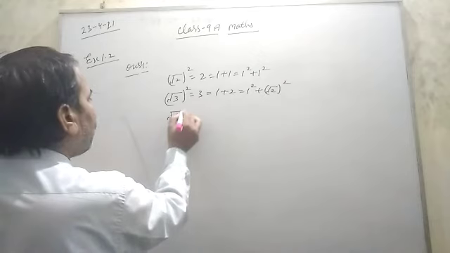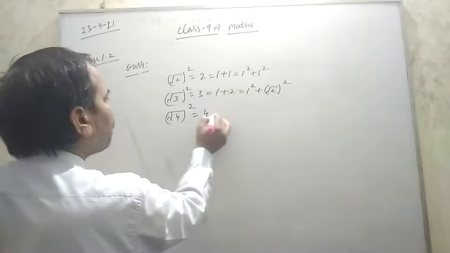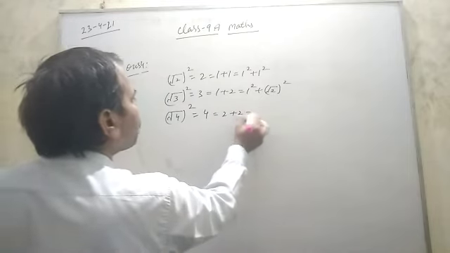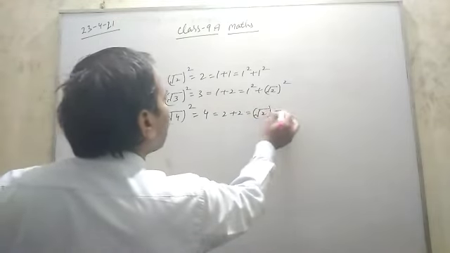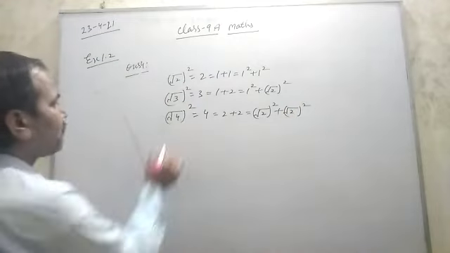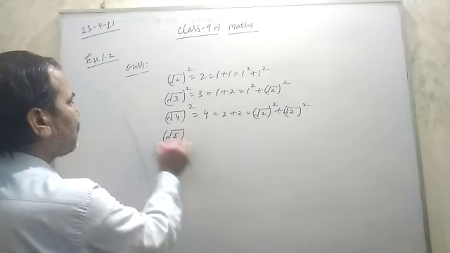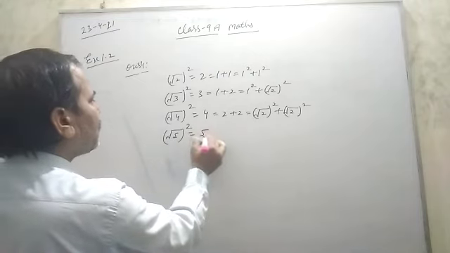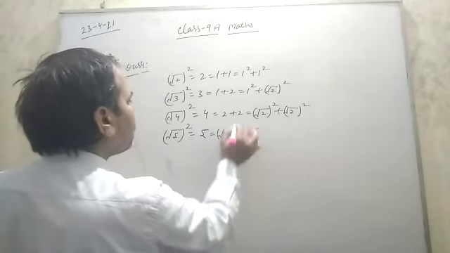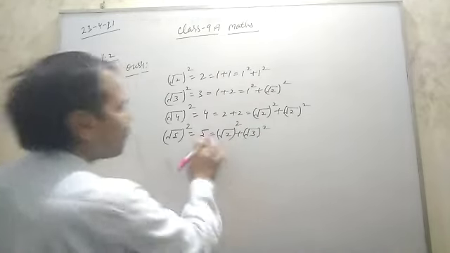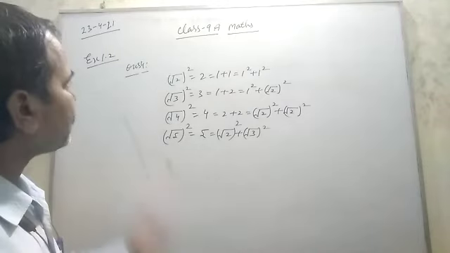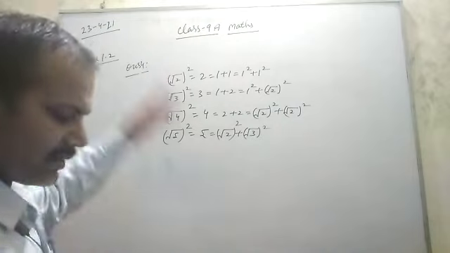Then under root 4 square, 4 is 2 plus 2, which is under root 2 square plus under root 2 square. Under root 5 square, this 5 is under root 2 plus under root 3 whole square, means 2 plus 3. So like that you can construct 2, 3, 4, 5, 6.